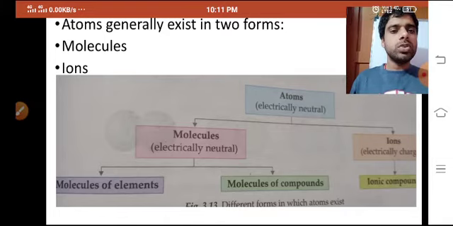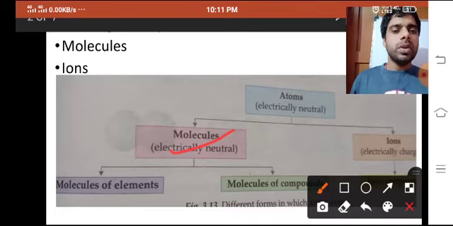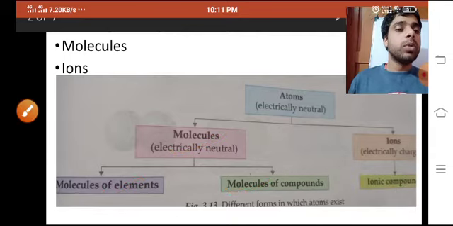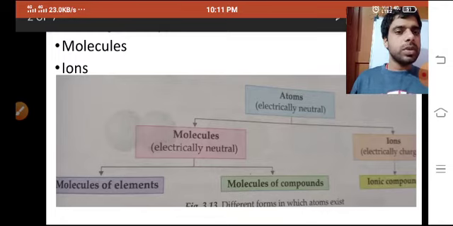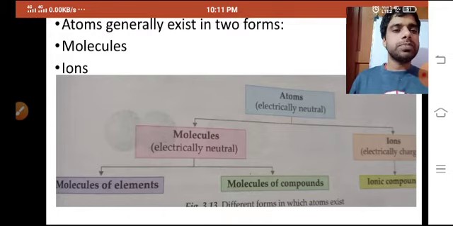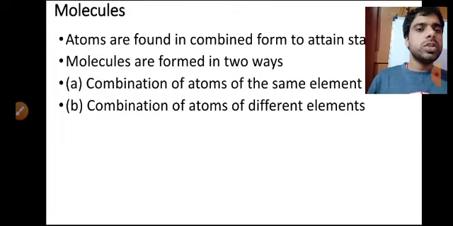Then molecules are categorized into molecules of elements and molecules of compounds, and the combination of two different ions will give you ionic compounds. So atoms are first classified into molecules and ions, then molecules can be molecules of elements or molecules of compounds, and ions when combined together give the ionic compound.